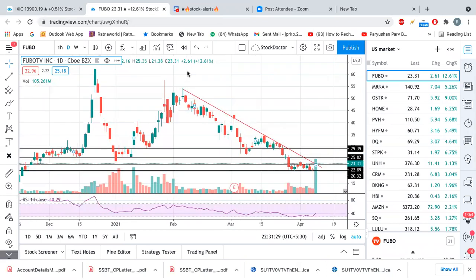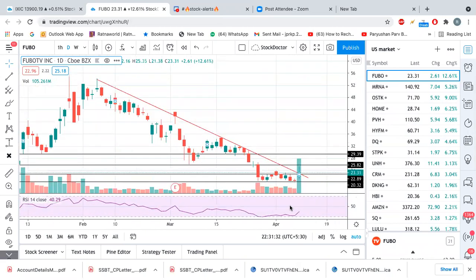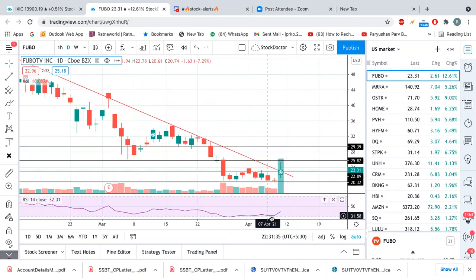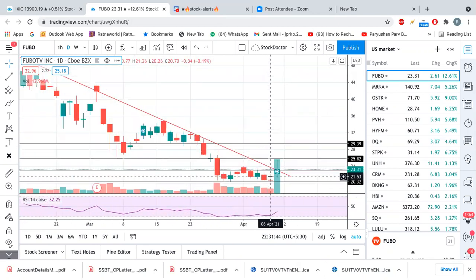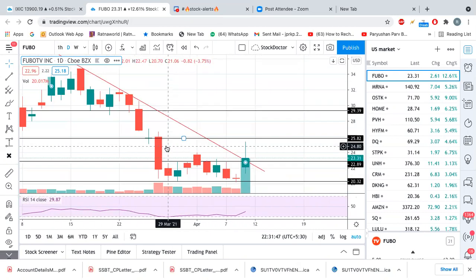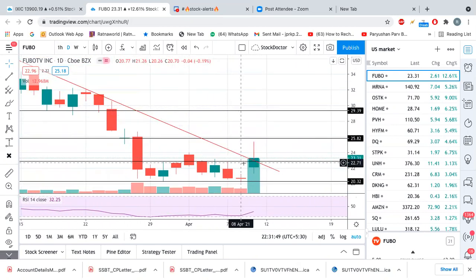If you see here, the RSI was oversold, near about 30 to 32. Let me go near here. We made a position yesterday here, on the 8th of April. Why did we make a position here on the 8th of April? It has very good support at $20. If you see the VIX, it took support at 20 and then went up. It made a wick here, but it never closed below 20.